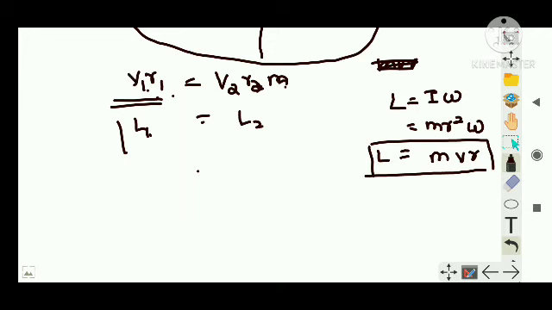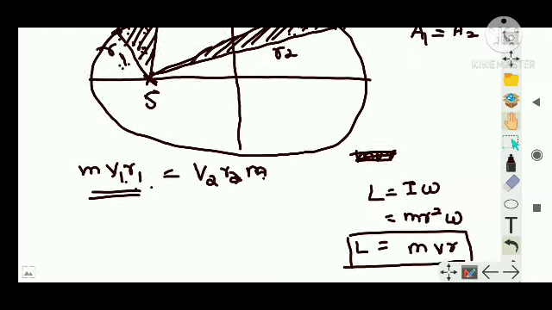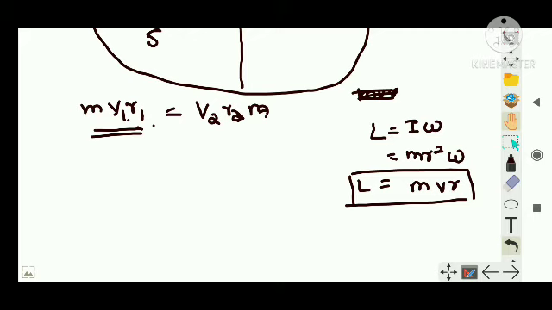So initially you are writing V1 R1 is equal to V2 R2. You just have to multiply M on both sides. So M into V into R is angular momentum initial is equal to angular momentum final. So from Kepler's law, you derive what is known as angular momentum, right?